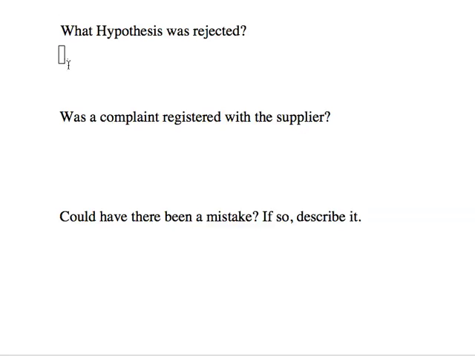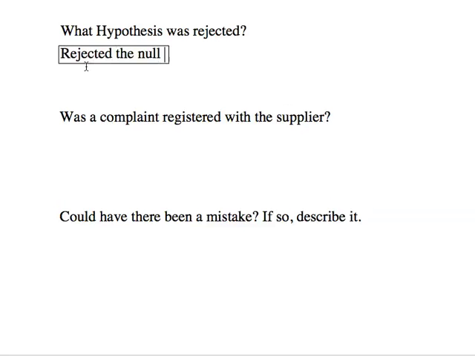First of all, what hypothesis was rejected? Well, the data was statistically significant, so we rejected, right? Which one did we reject? The null. If we rejected the null hypothesis, that means the data are statistically significant. We rejected the null hypothesis, or the status quo.